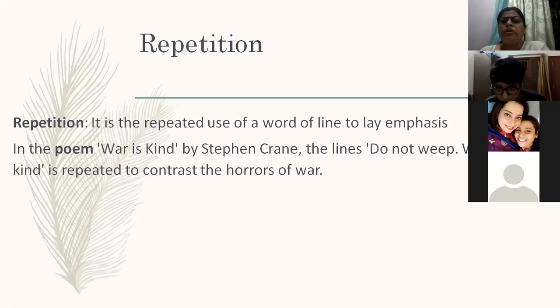When two or more words are repeated in one or two or three lines consecutively, we call it anaphora. And refrain is when a group of words or maybe a sentence is repeated in different stanzas in a poem. Clear difference between repetition, refrain, and anaphora.